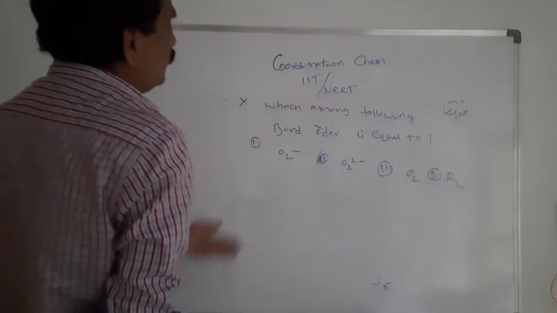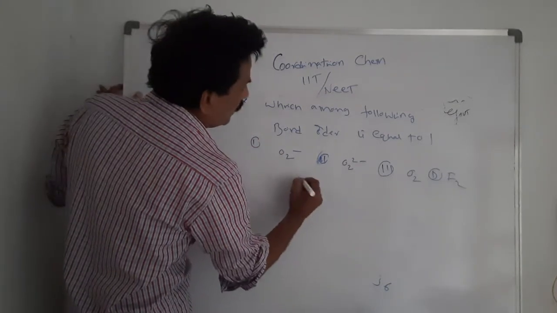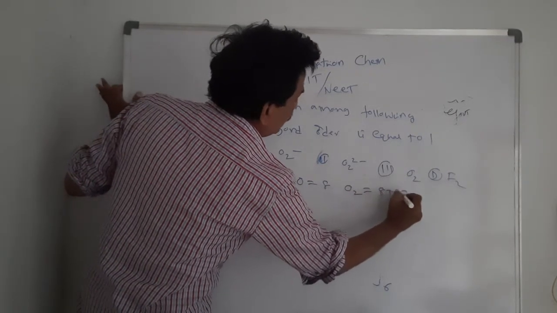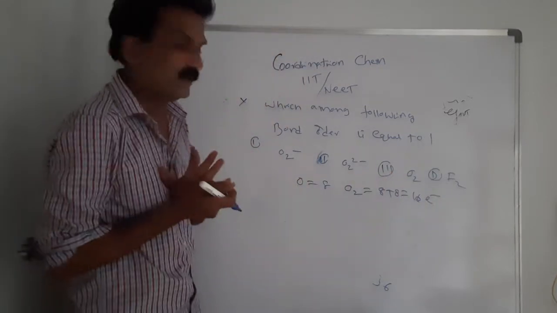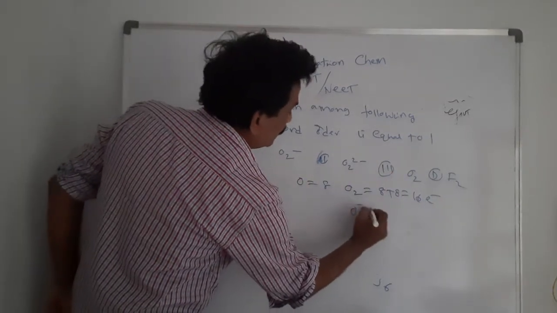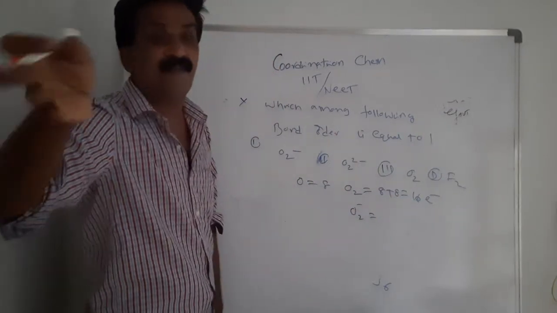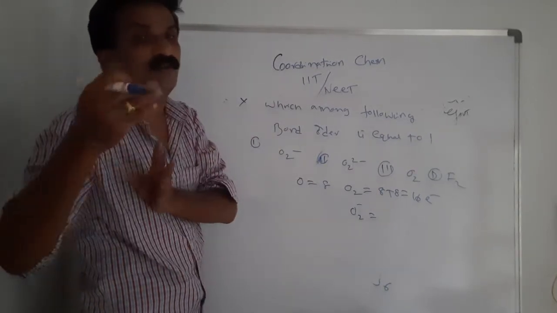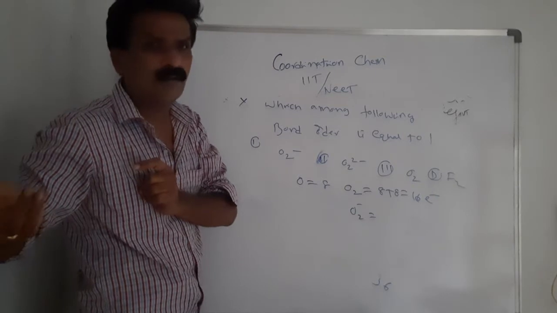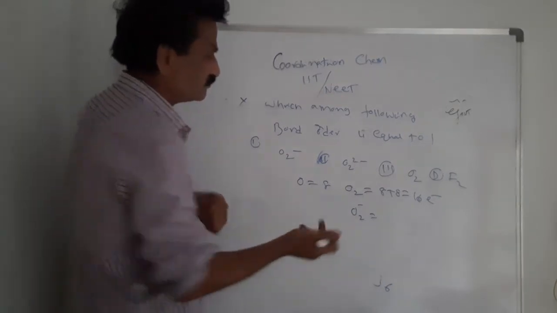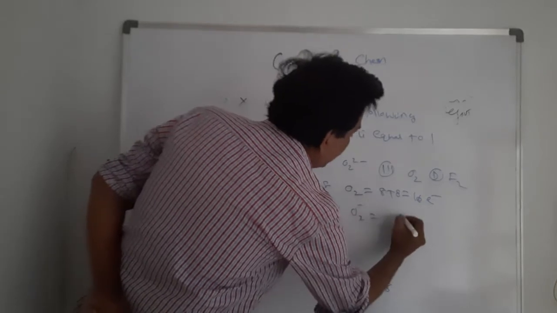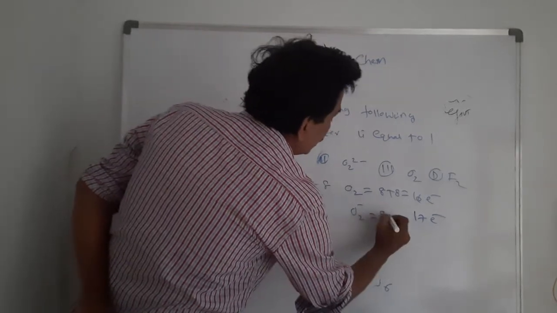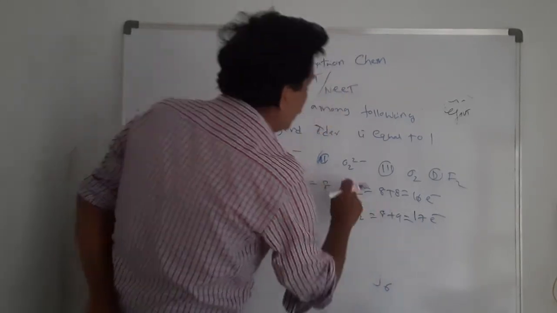You know very well, oxygen atomic number 8. O2 means 8 plus 8, that is 16 electrons. For O2 minus, you have to add another electron. If there is a negative charge, you must add electrons; if there is a positive charge, you must remove them. If it is a cation, remove electrons; if it is an anion, gain electrons. So O2 minus is 17 electrons, 8 plus 9.